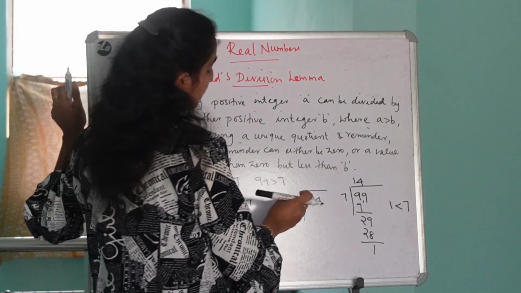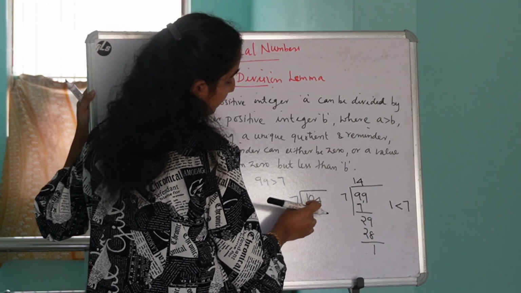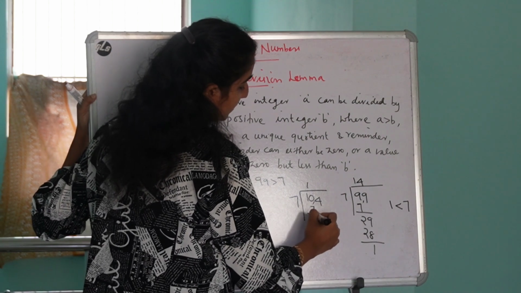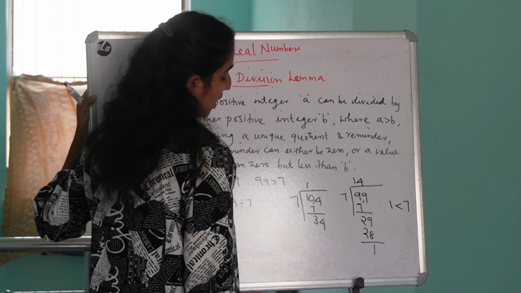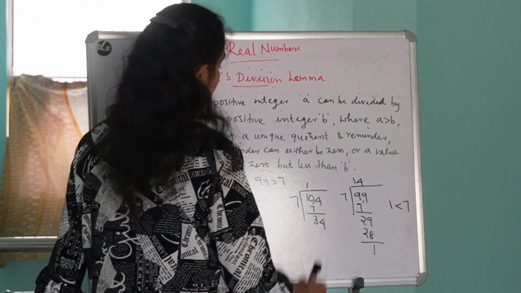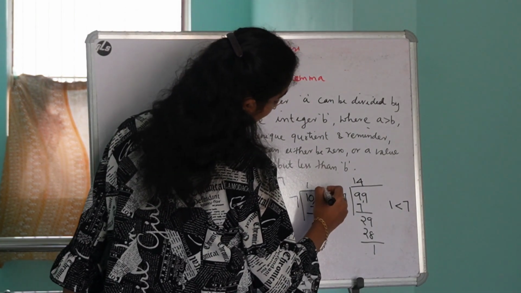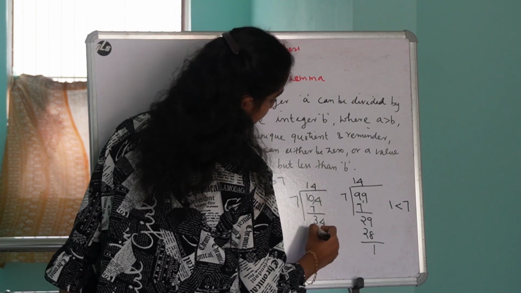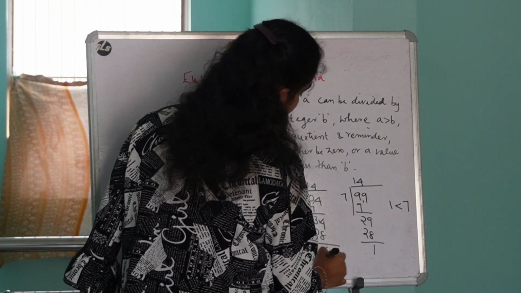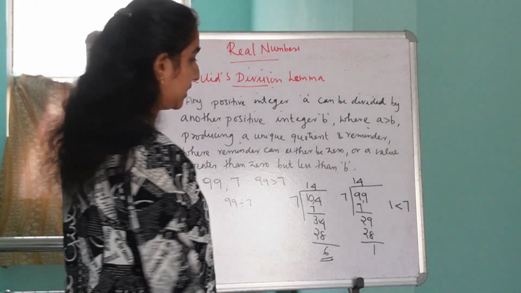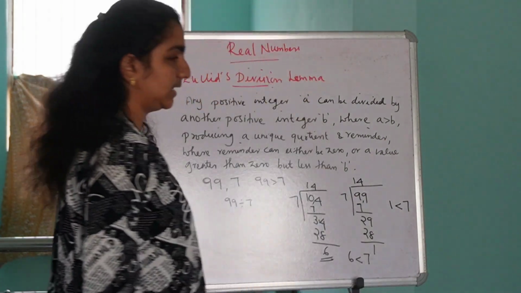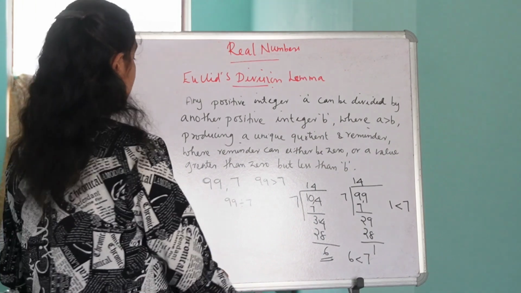First, how many times does 7 go into 10? Only one time. 10 minus 7 is equal to 3, bring down 4 to make 34. Now how many times does 7 go into 34? 4 times. The remaining number is 28 and the remainder is equal to 6. Here also you can see 6 is a value that is less than 7.